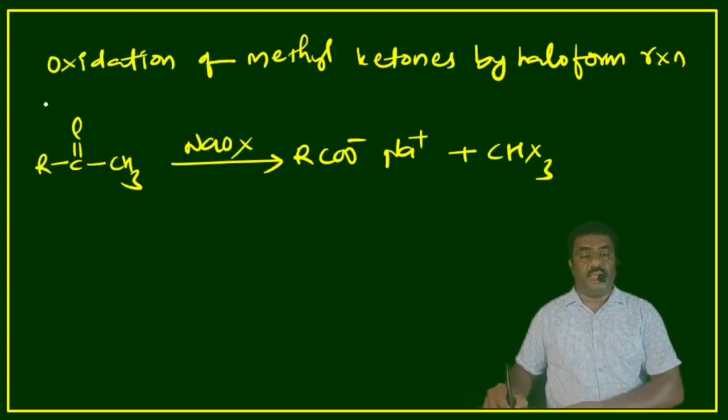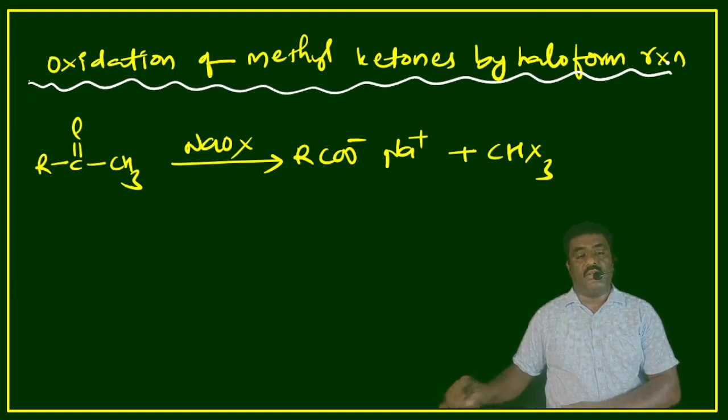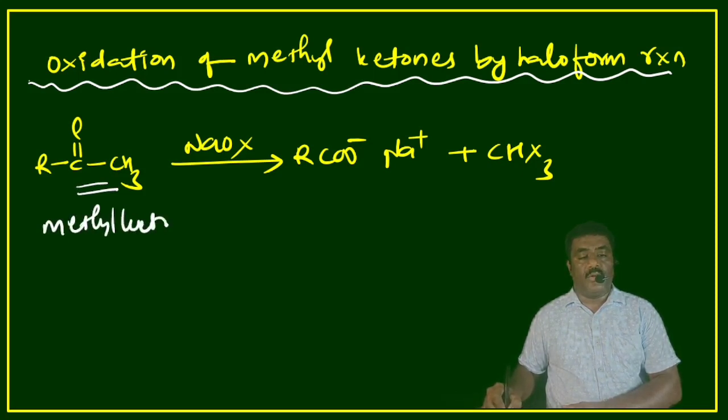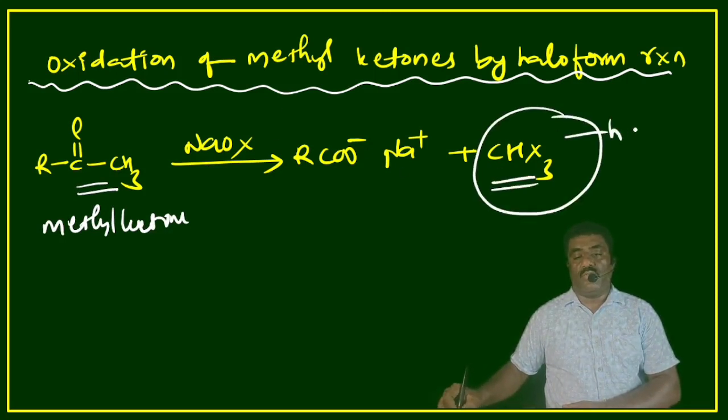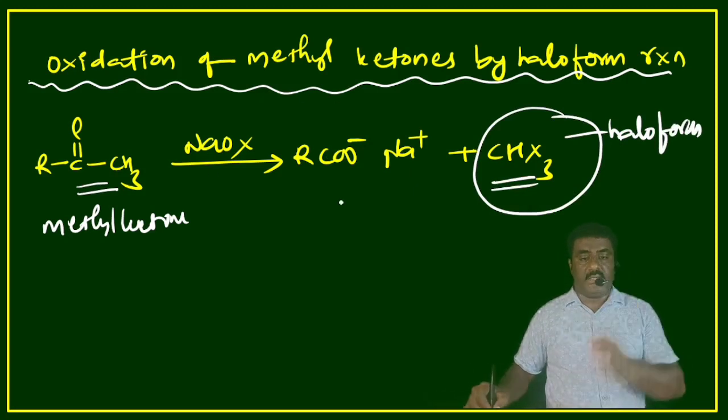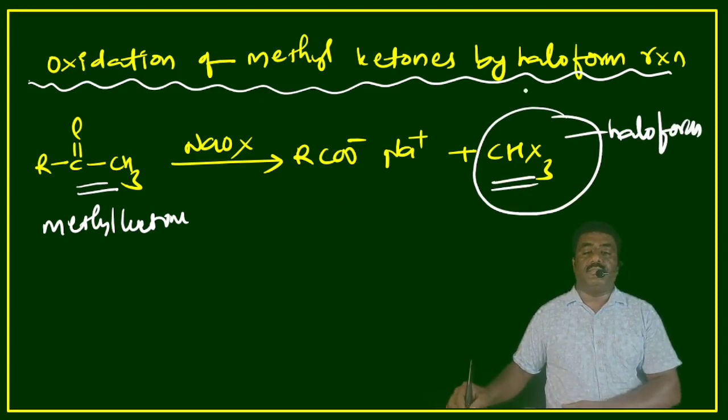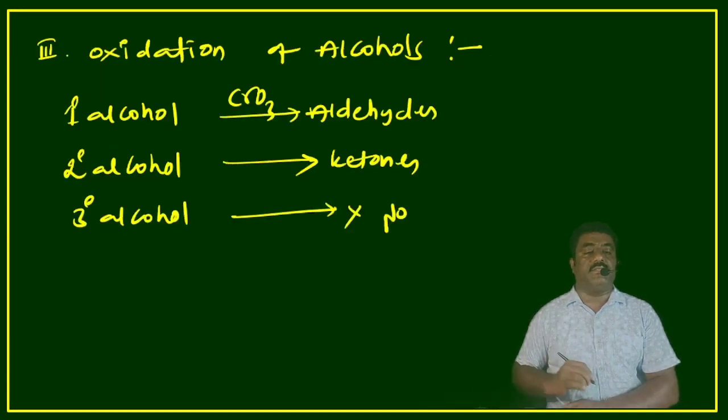Have a look at the next reaction: oxidation of methyl ketones. What do methyl ketones give? The haloform reaction. This is a methyl ketone. Methyl ketone oxidation in presence of NaOH and sodium hypohalite gives haloform. Methyl ketones oxidation gives haloform.